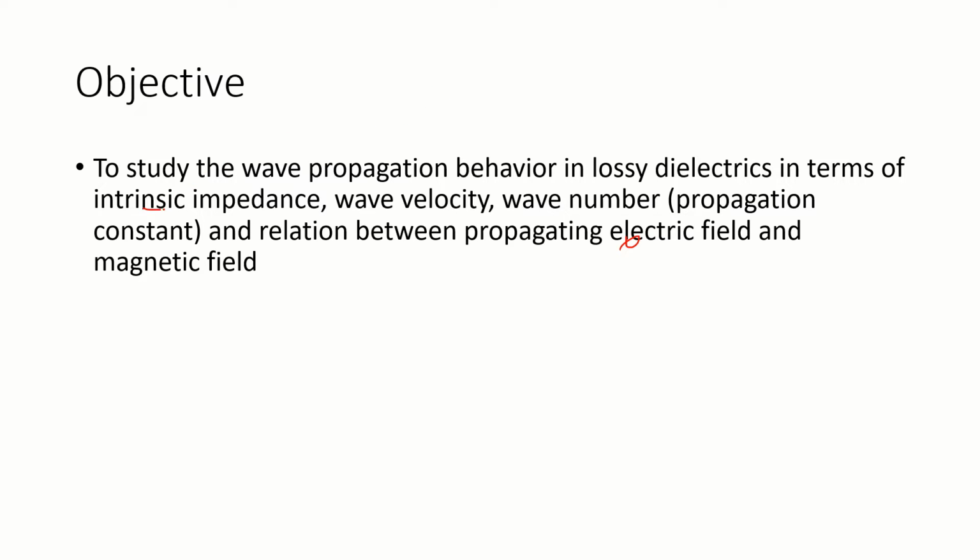In terms of intrinsic impedance, wave velocity, wave number, which is also known as propagation constant, and the relation between the propagating electric field and magnetic field. These are all things we have seen in the previous lecture, but in a different medium. Previously we discussed this in terms of free space and lossless dielectric, so today we are going to look into lossy dielectrics.